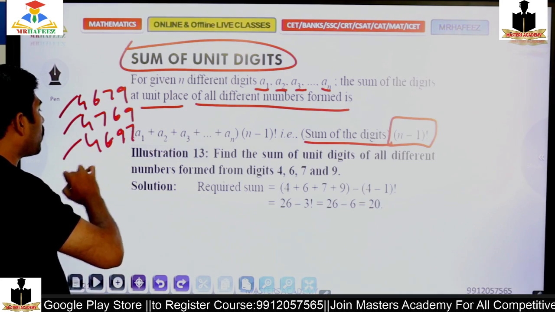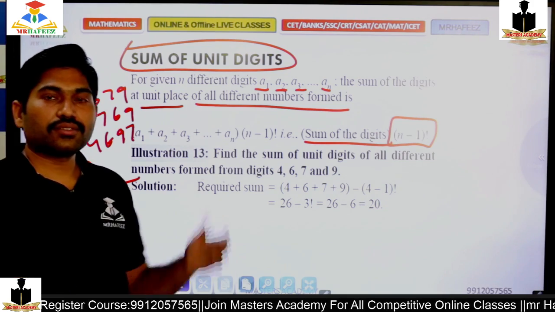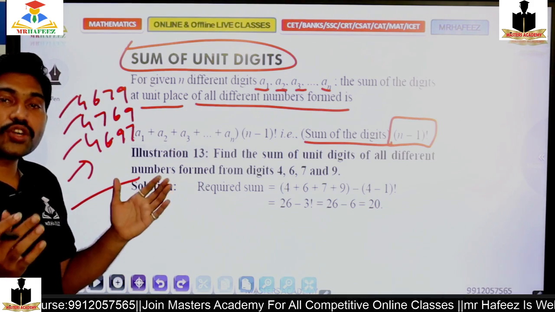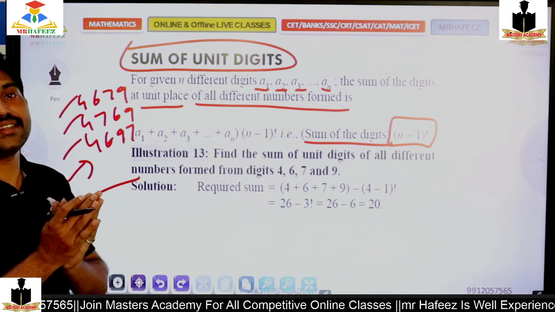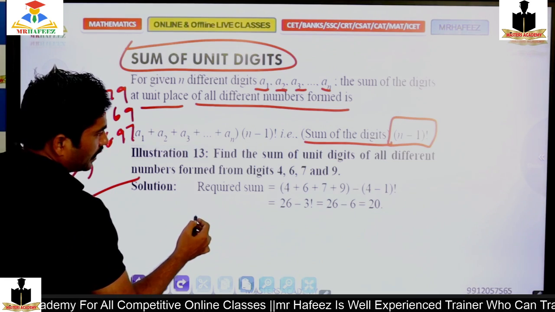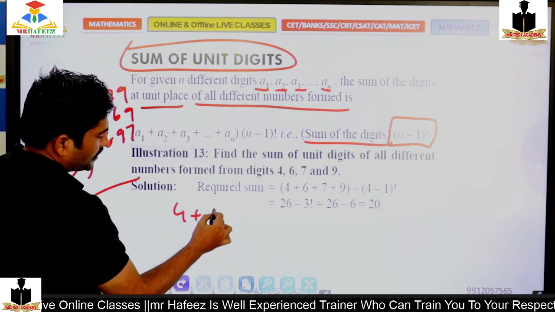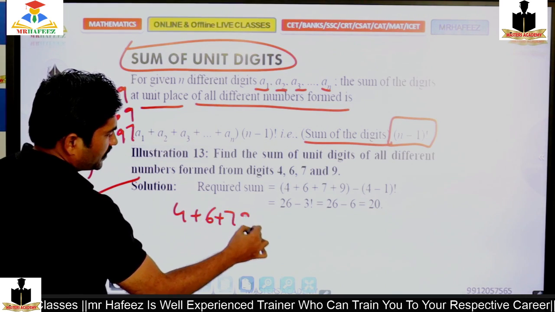If I add all possible numbers, what should be the sum of all the unit digits? This is the question. So here, 4 plus 6 plus 7 plus 9.